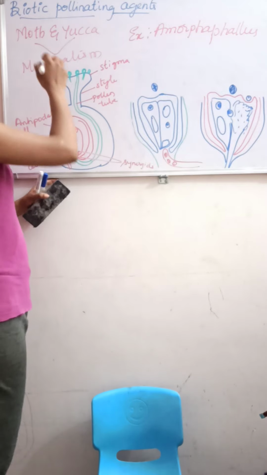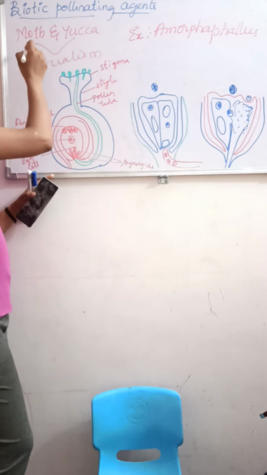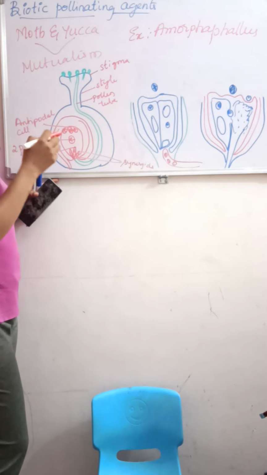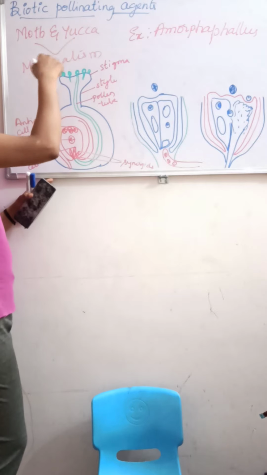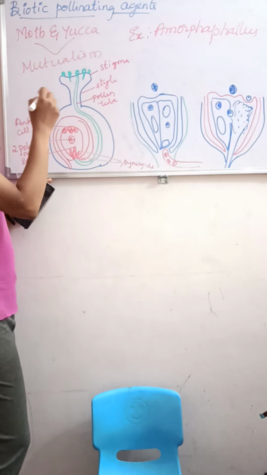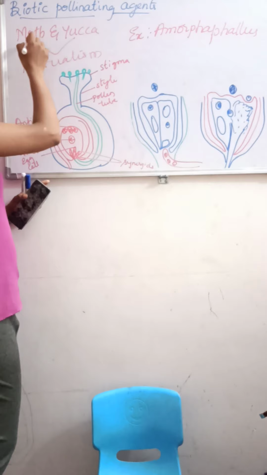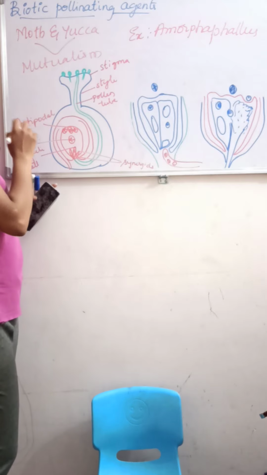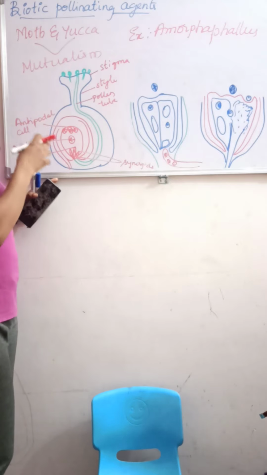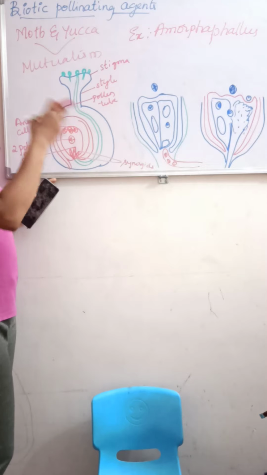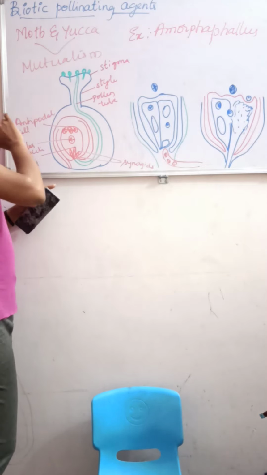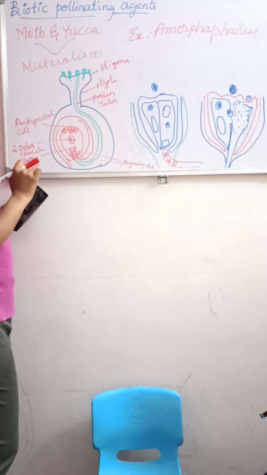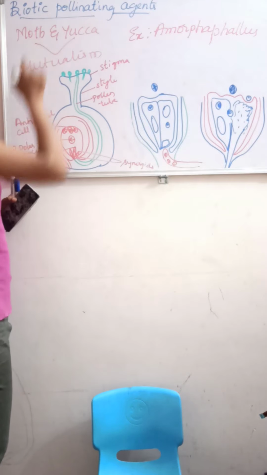Once the seeds of the yucca plant start developing, by that time the larva of the moth will be released from the egg, and the larva will get the food from the seed. So that is how the mutualism occurs between the moth and the yucca.